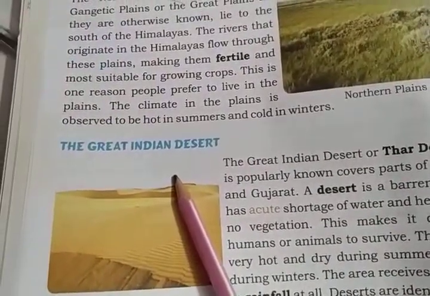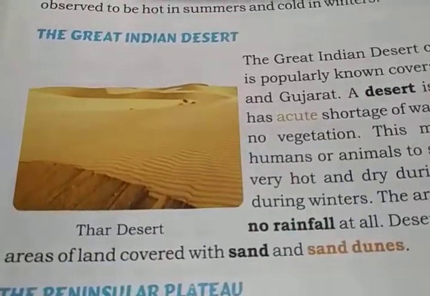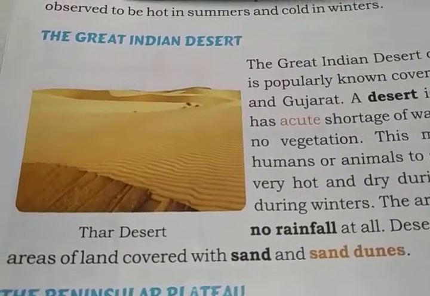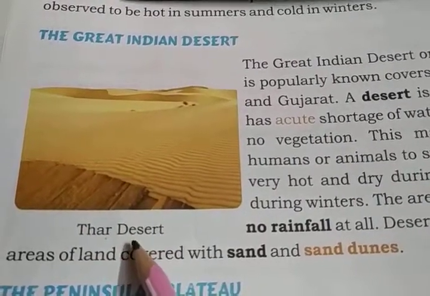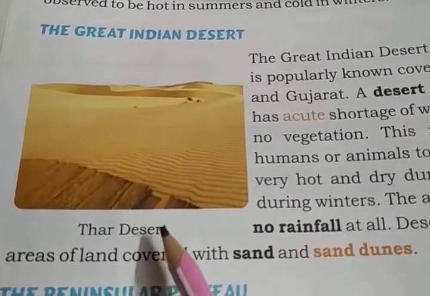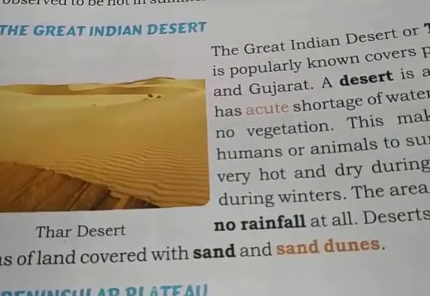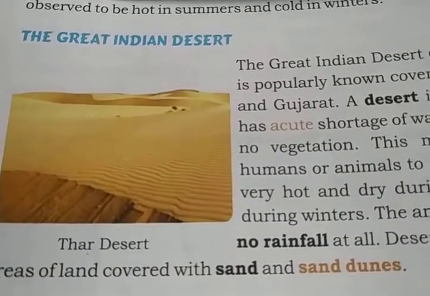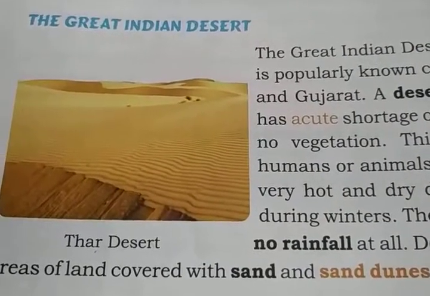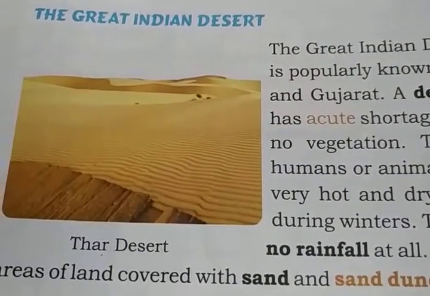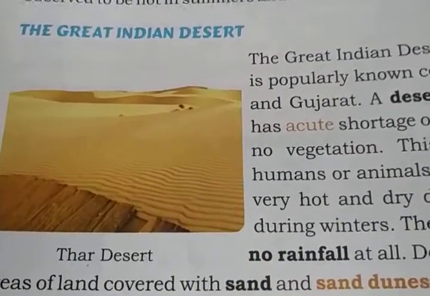I have already told you what a desert is. The Great Indian Desert is also known as the Thar Desert. Okay, and a desert, what is a desert? A desert is a barren land that has shortage of water and less plants grow there. So it is a land where barren land is present, meaning बंजर land, where plants do not grow, and has shortage of water means less water, and plants also grow very little there. So you understand what a desert is, and sandy soil is present there.